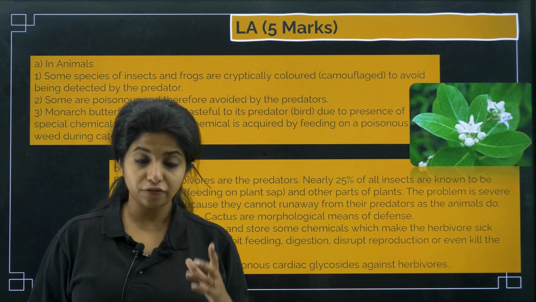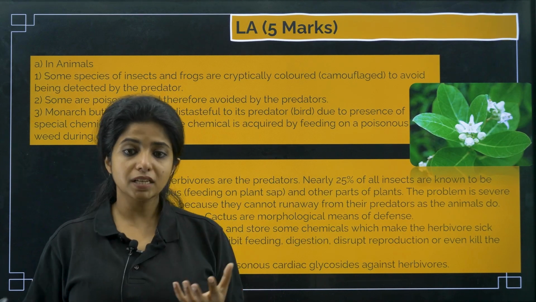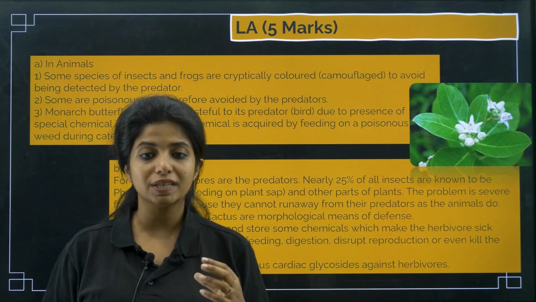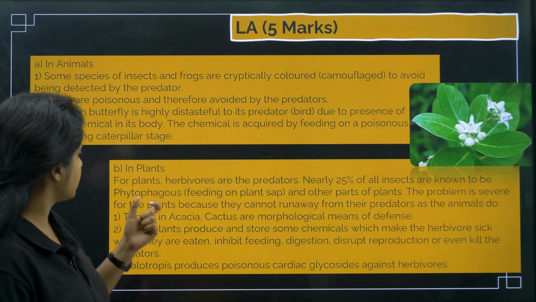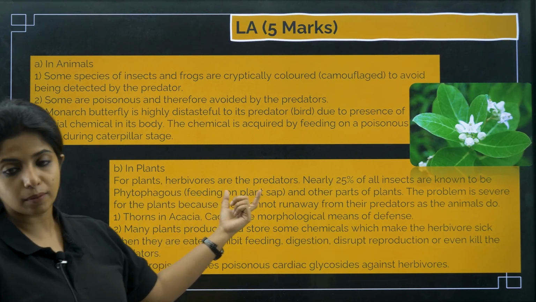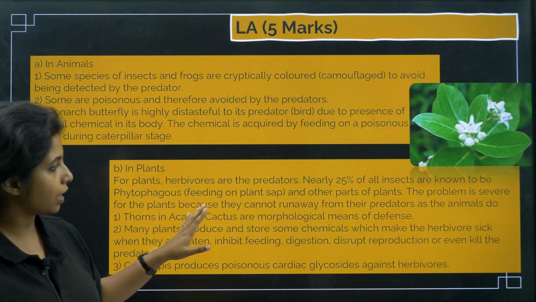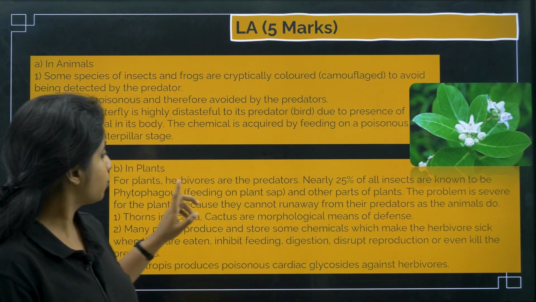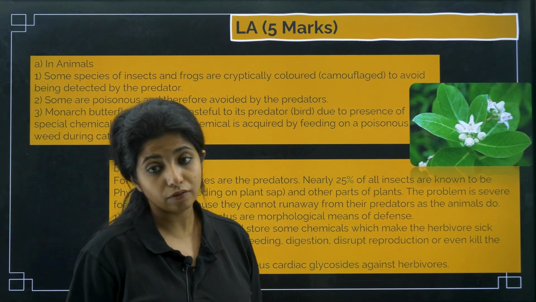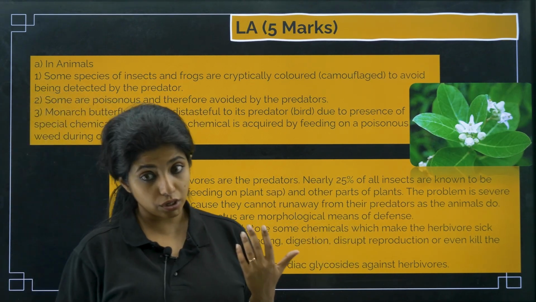Now, in the case of herbivores, plants are being eaten by herbivores, and herbivores mostly eat the plant sap. You call them phytophagous. They feed on the plant sap. 25% of the insects are phytophagous, feeding on sap and other parts of the plant. The problem is severe for plants because they obviously cannot run away from predators, so they should have a good defense mechanism.